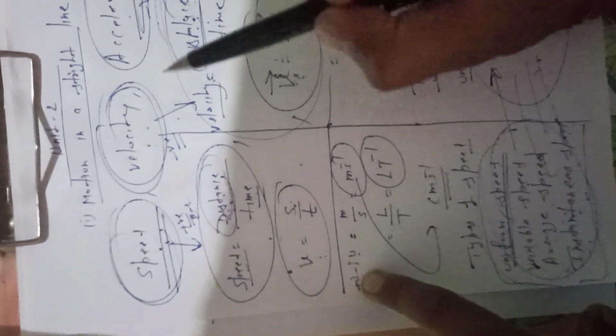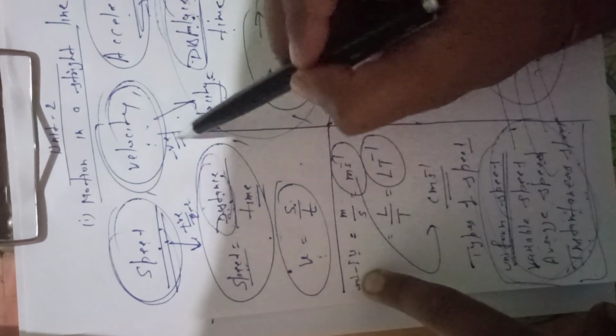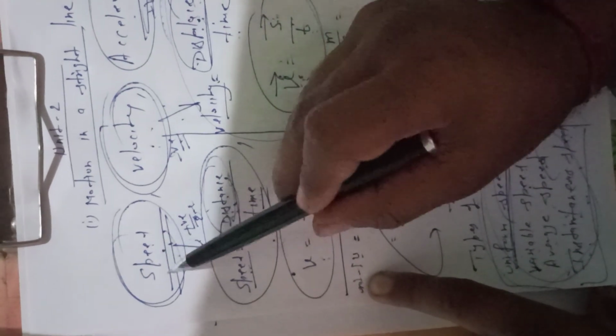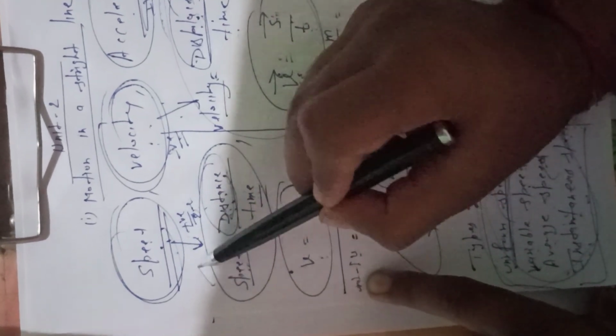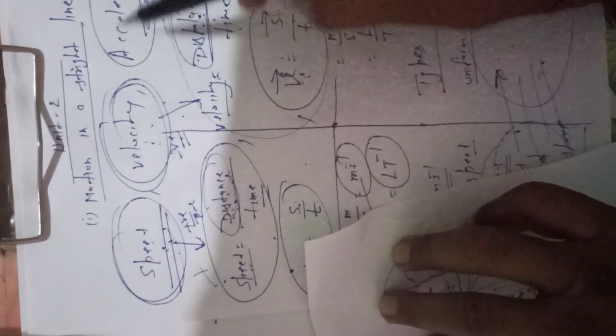But speed is only positive or zero, not negative. Why? This is a question for all, and you can also reply in the group: speed, velocity or acceleration.